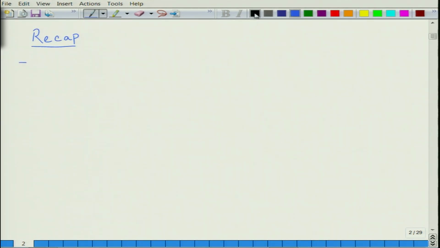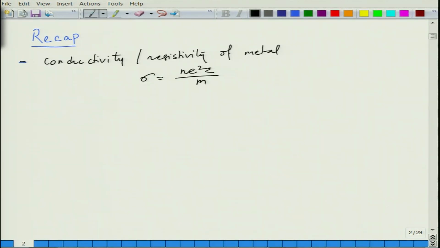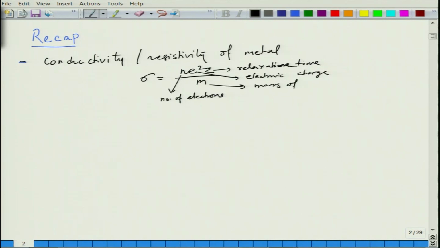So, in the last lecture we talked about conductivity or resistivity of metals, and we said this sigma is equal to n e square tau divided by m, where tau is relaxation time, n is number of conduction electrons, e is electronic charge, and m is basically mass of electron.